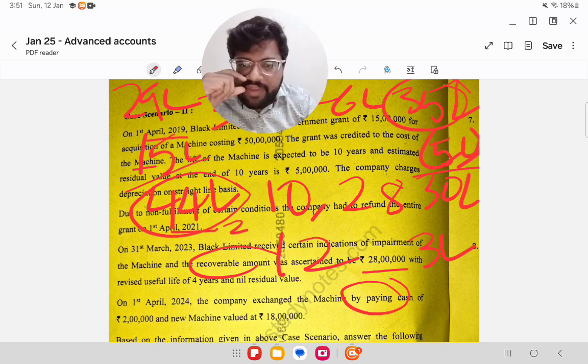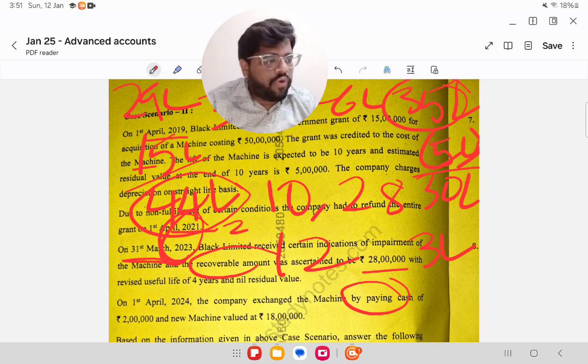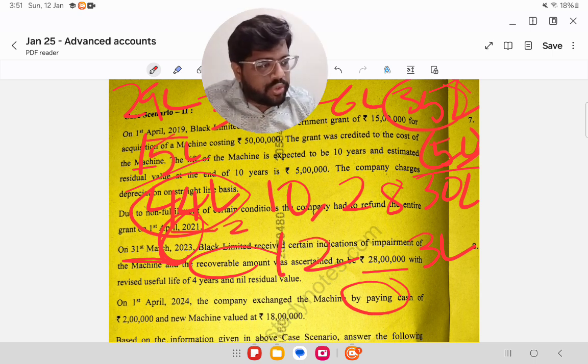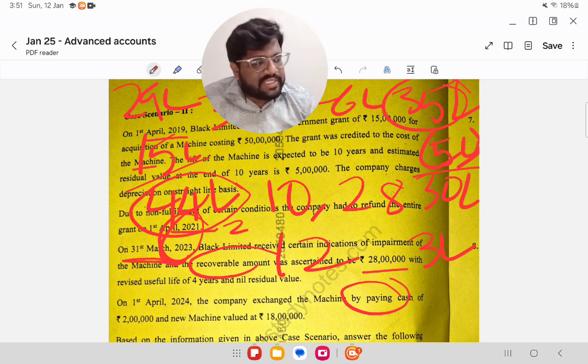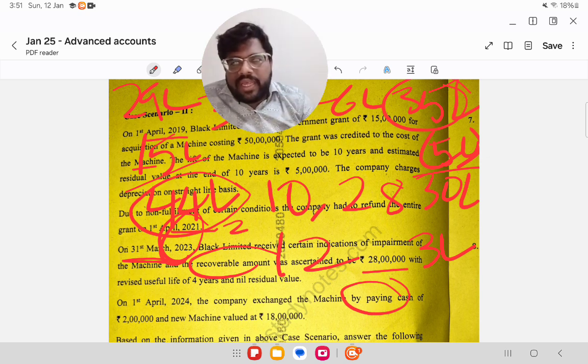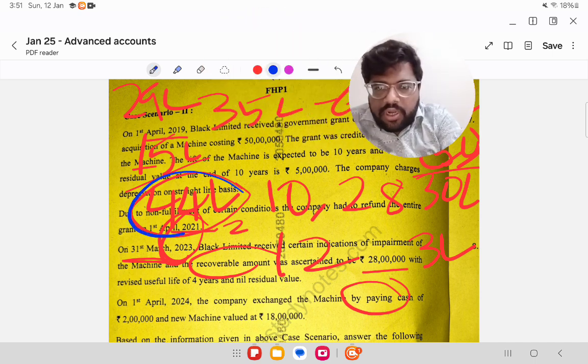But how many years have elapsed? It is 31st March 2023, so there are 2 years in this period. So 4,87,500 into 2 is 9,75,000. This 9,75,000 would have been reduced from the book value, which is 44 lakhs.